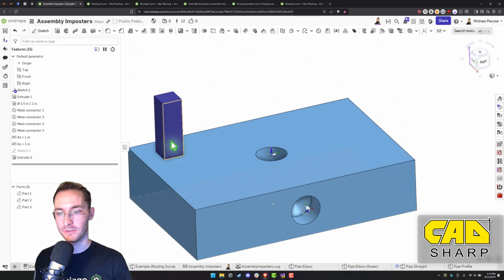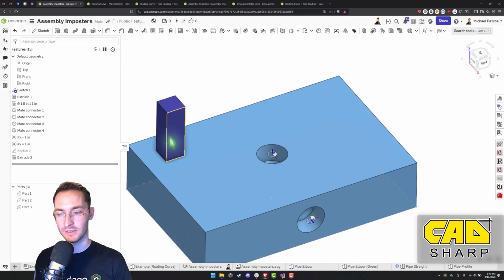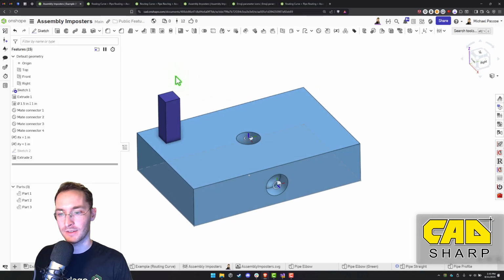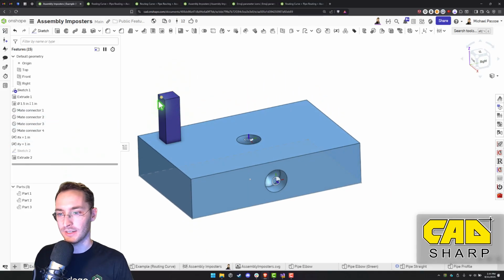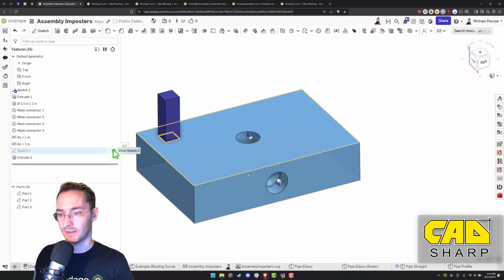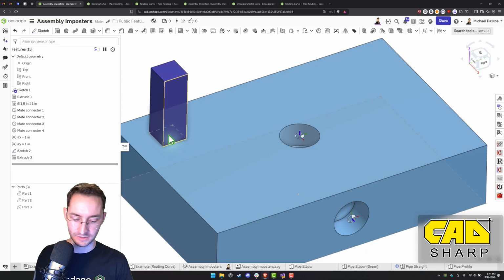So let's say for whatever reason, it was best that you define where these are located here in this part studio, and you were able to automate it easier that way with custom features. So you could have this represent your part. And we'll put a mate connector here.